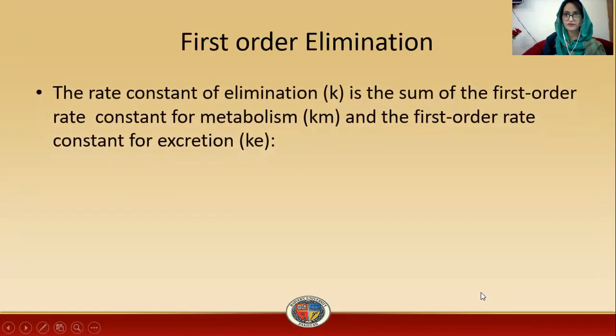So first order, what is first order elimination? The rate constant of elimination is the sum of the first order rate constant of metabolism and the first order rate constant for excretion. As I told you earlier, elimination is the process in which metabolism and excretion both combine to form a term that is called elimination. So the elimination rate constant is equal to the sum of the excretion rate constant and the metabolism rate constant.